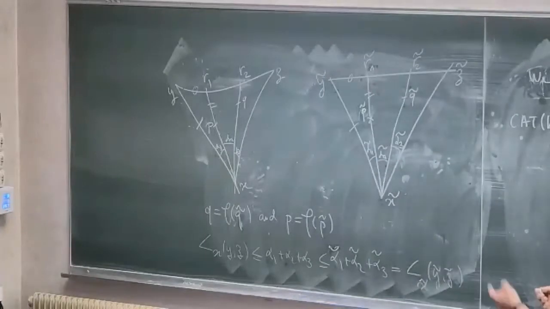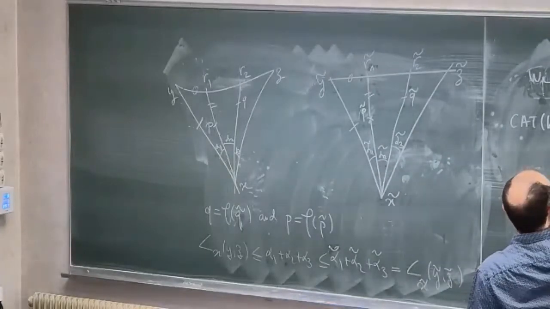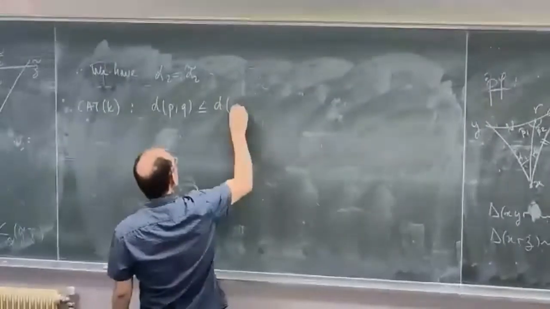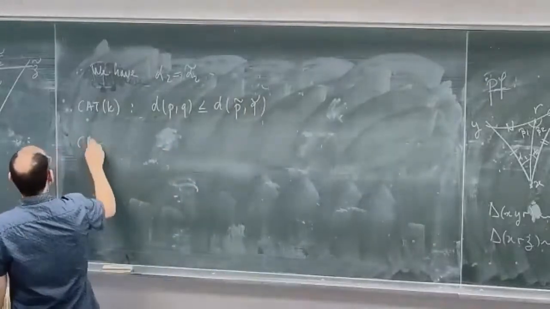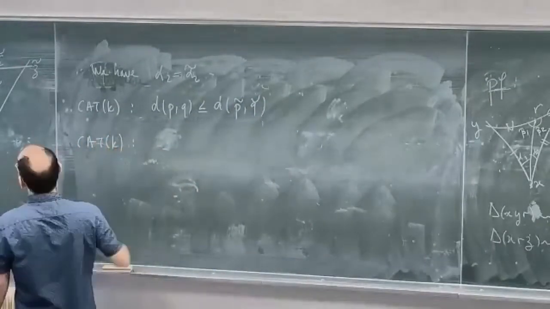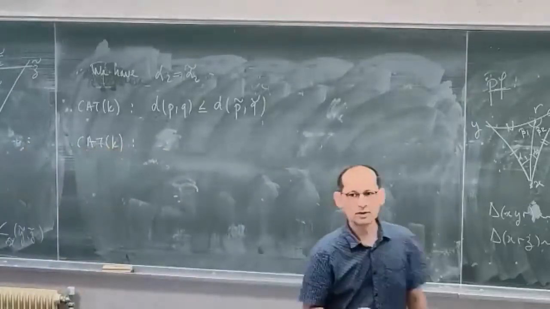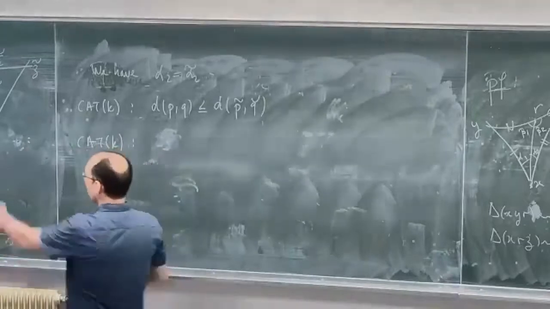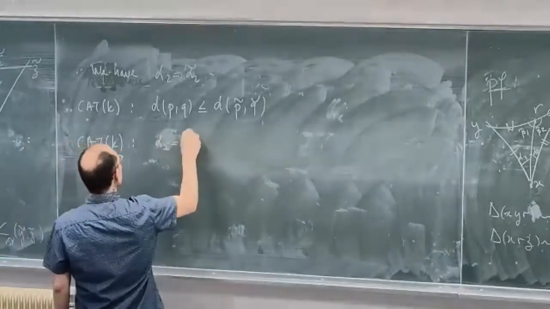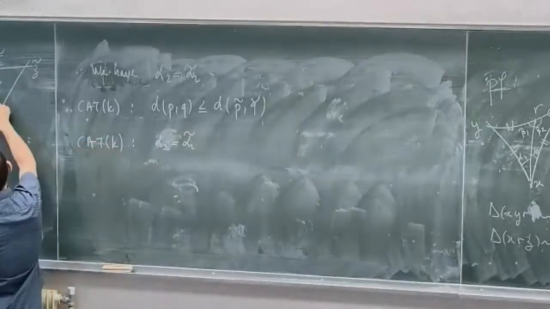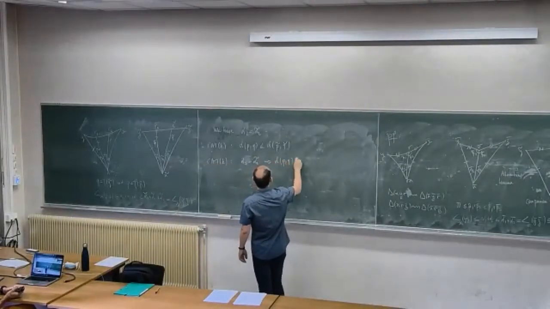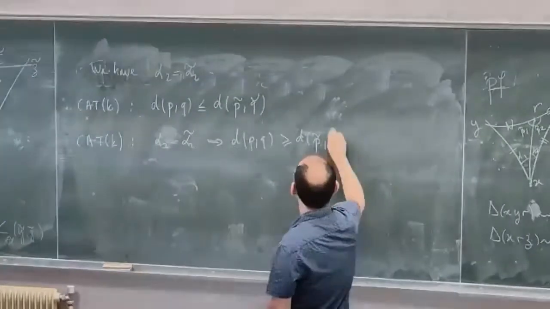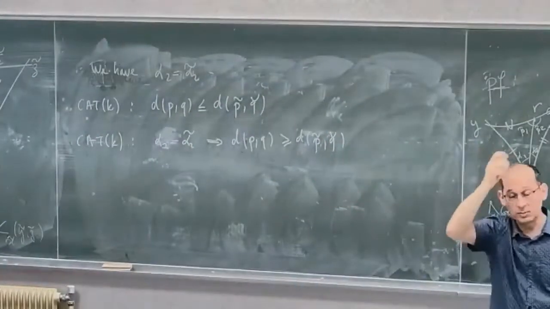So the basic definition of the CAT(K) property says that the distance between P and Q is less than the distance between P tilde and Q tilde. And then I use once again the CAT(K) property, but I use the hinge property. This is the one I use when I know that alpha 2 is equal to alpha 2 tilde. So here I have a hinge, X tilde, P tilde, Q tilde, and X, Q, P, and the CAT(K) property tells me that the distance between P and Q is greater than the distance between P tilde and Q tilde. And then I am done, the distances are the same.